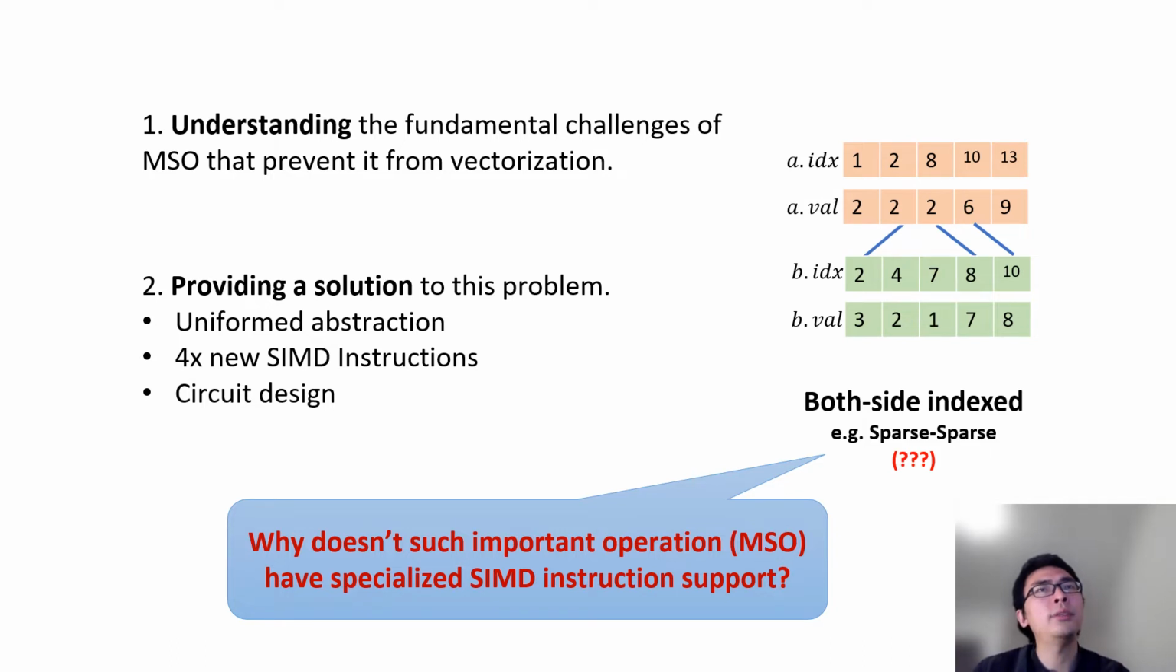Well, there are reasons. So in the rest of this talk, we will first discuss the fundamental challenges of MSO that prevent it from vectorization. Then we will present our solution to this problem. That include an uniform abstraction, 4 new SIMD instructions, and the circuit design.